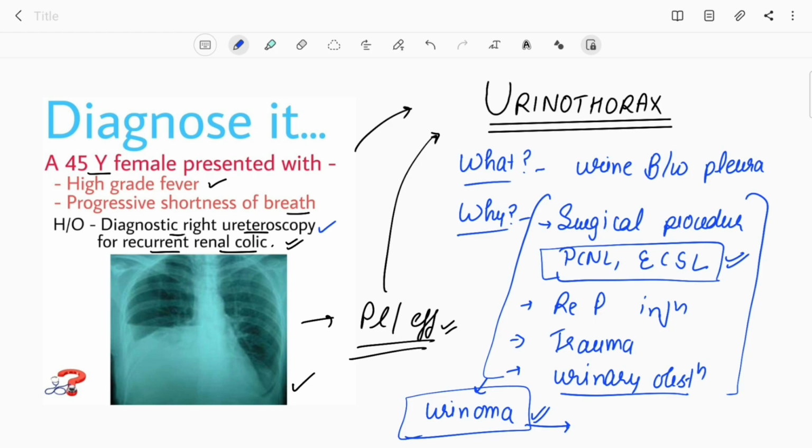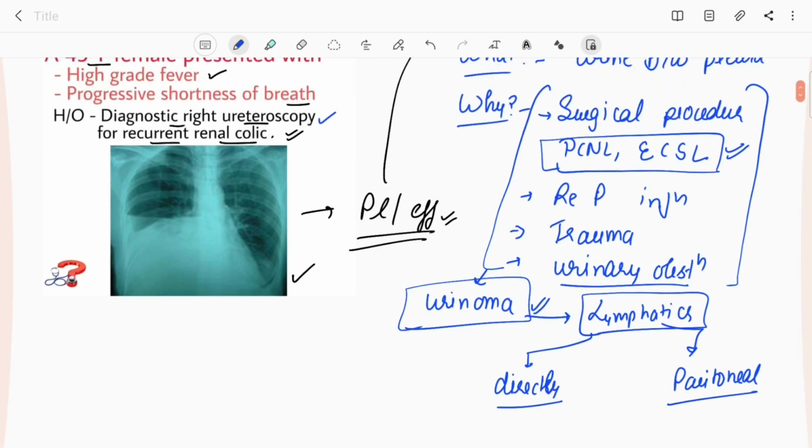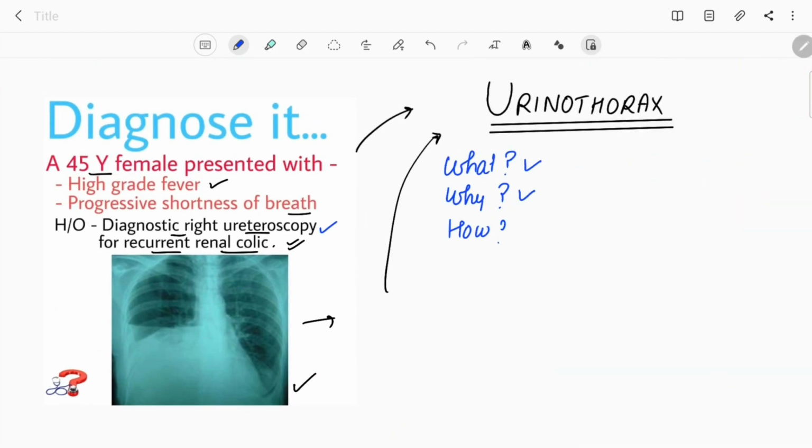Well, for that there are two theories. One theory is that urine goes to the pleural cavity via the lymphatics, which directly drain the urine from the urinoma towards the pleural cavity. The second theory states that the lymphatics take the urine from the urinoma to the peritoneal cavity, and from the peritoneal cavity, other lymphatics or direct pores via the diaphragm carry this urine between the two layers of pleura.